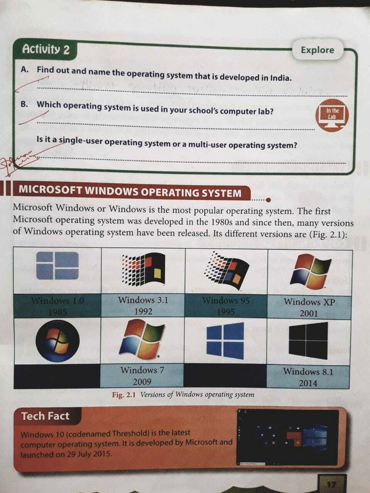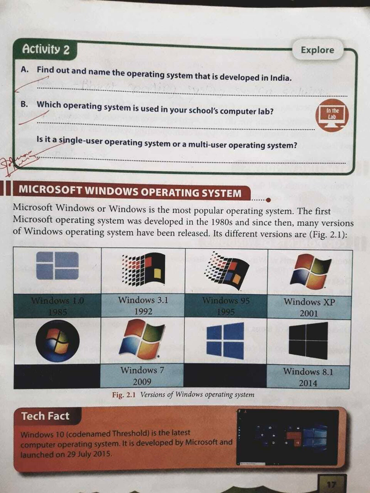Third question is: is it a single user operating system or a multi-user operating system? Children, in the previous session we have seen that Microsoft Windows and Mac OS are examples of single user operating system, and Unix and Linux are examples of multi-user operating system. We are using Windows 7, it means that the operating system is a single user operating system. So write down single user operating system. You can copy the spelling from the question itself.